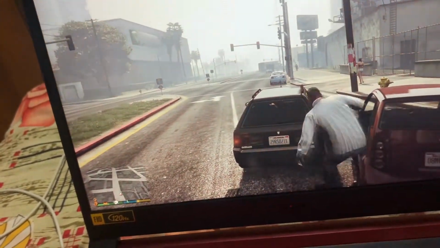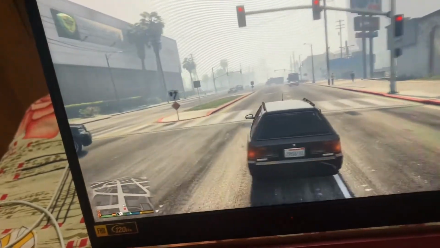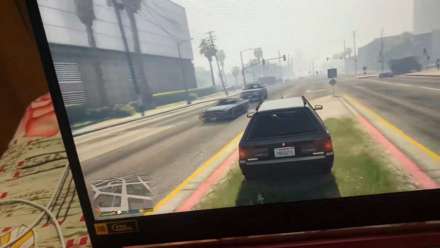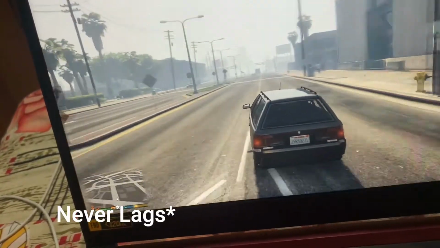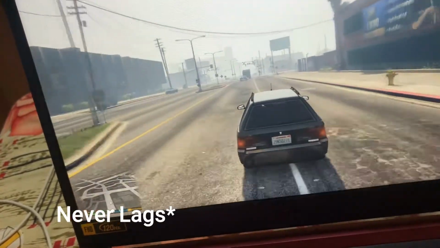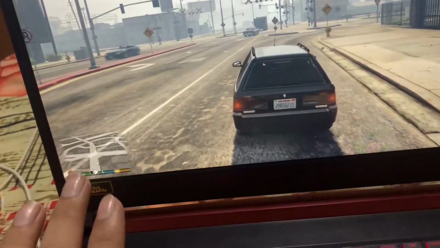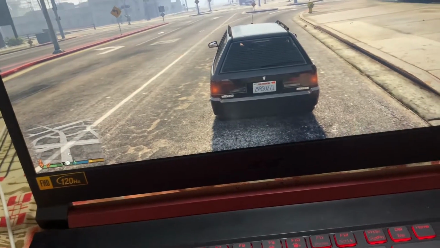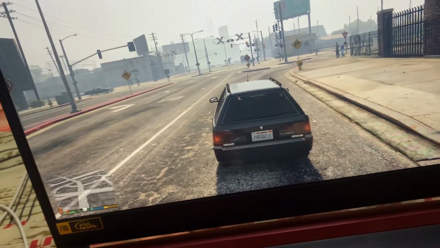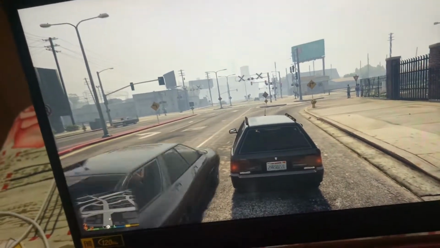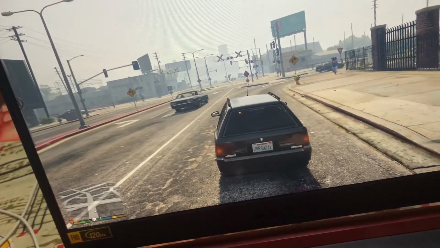You can see there is no stutter, no lag in high settings. I stream at this setting. Obviously it's like 80 to 90 FPS in Ultra too. It never lags. Actually, no AAA title lags on this. So I tested Red Dead Redemption 2 and GTA 5. Obviously I'm showing you this, Battlefield, and I also played PUBG Mobile on this.